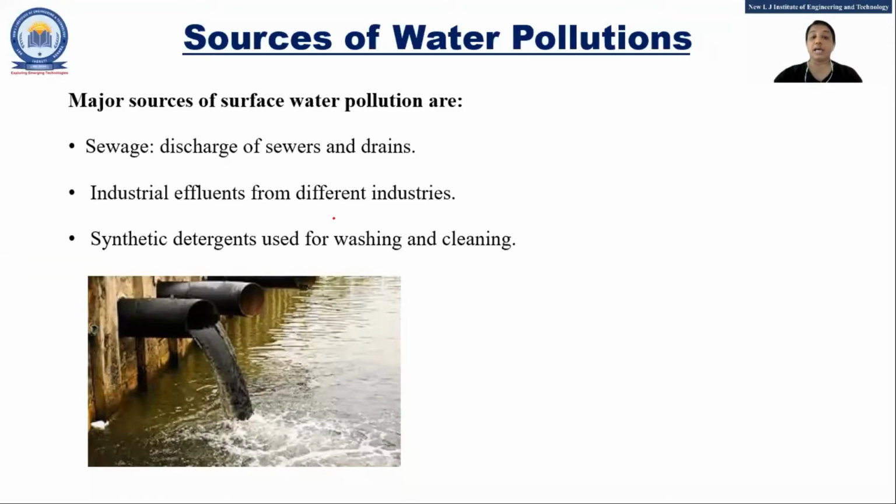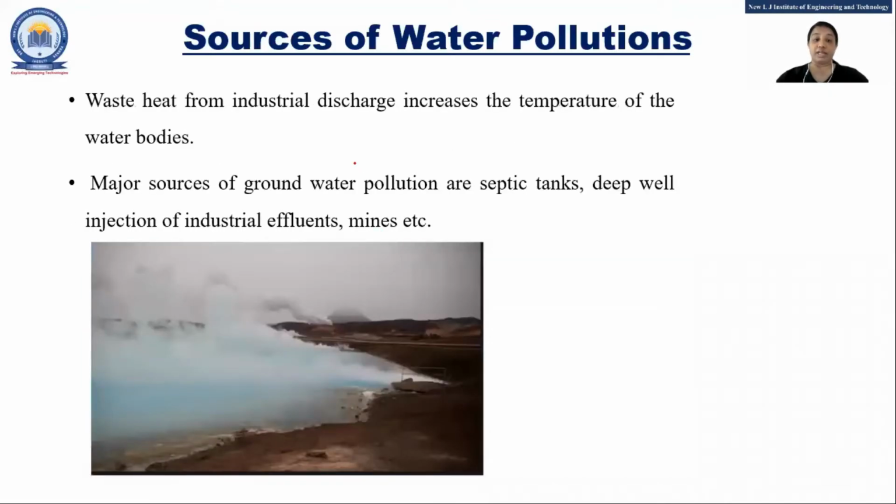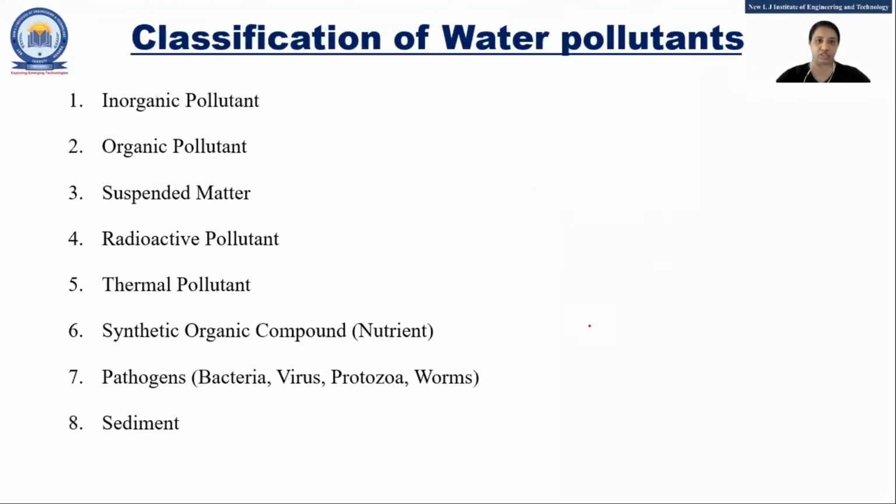Other common sources, if you want to classify according to the surface, are sewage, industrial waste, and synthetic detergent that is used for washing and cleaning either animals or clothes. Then oil spillage, all are that. Now we know that groundwater is also there. For groundwater, the most common source is the septic tank and deep well. And I told you, if it is asked for more marks, you can explain what a septic tank is, as I explained in the previous lecture.